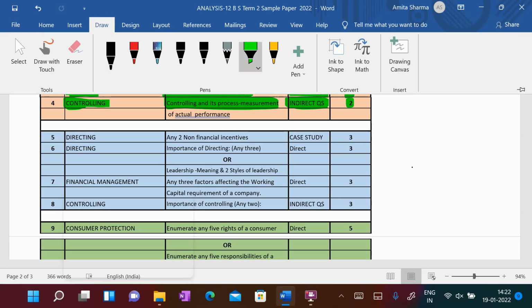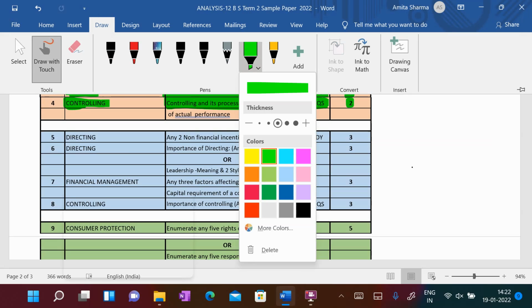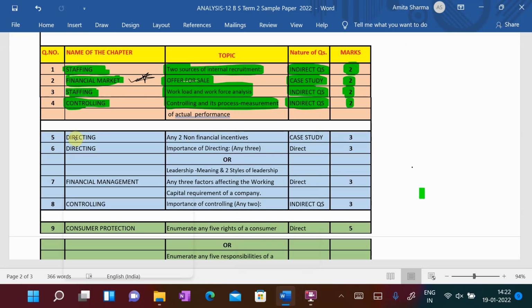Okay students, come to the next part. So here it is directing for 3-mark questions. So any two non-financial incentives is asked in 3 marks from the chapter Directing.